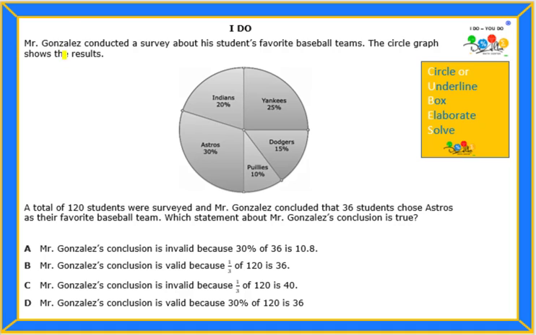Mr. Gonzalez conducted a survey about his students' favorite baseball teams. The circle graph shows the results. A total of 120 students were surveyed, and Mr. Gonzalez concluded that 36 students chose Astros as their favorite baseball team. Which statement about Mr. Gonzalez's conclusion is true?